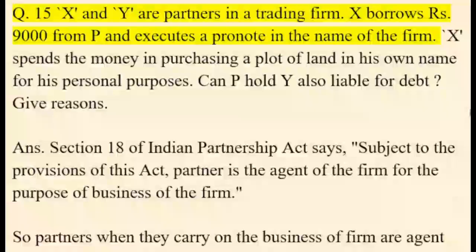Q. 15. X and Y are partners in a trading firm. X borrows 9,000 rupees from P and executes a pronote in the name of the firm.